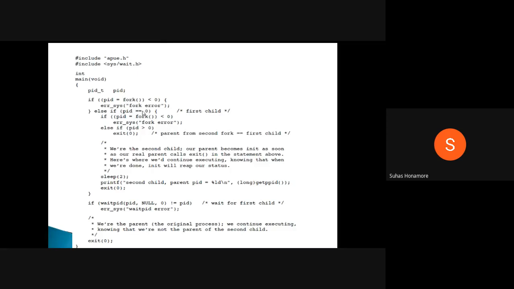Whenever you have processes in a system, there should always be one parent process. If you observe, we had the first process, then the second process after creating this one, and because of this exit the second process got killed. So only the first process and the third process are there. Are we getting it?